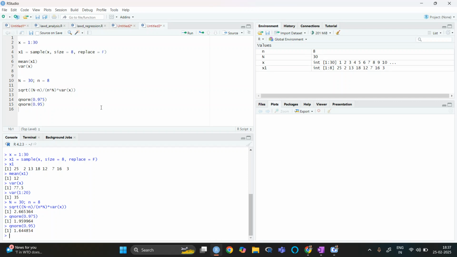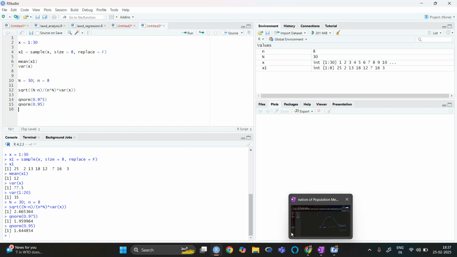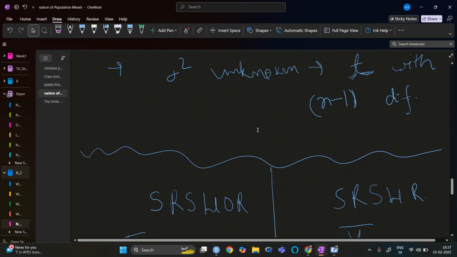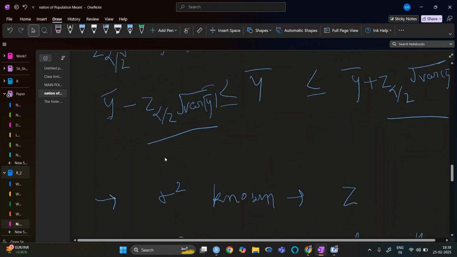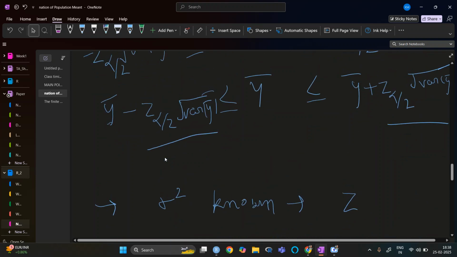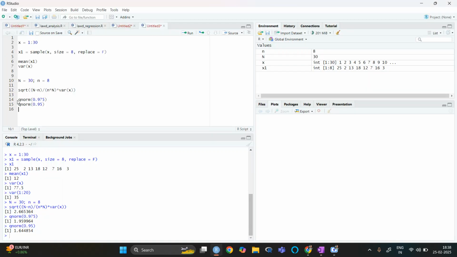So next, we have understood this. Here, if I multiply this with 95 percent, that means I am taking the 90% coverage interval, because alpha is basically half of it. So for half of it, we will take the qnorm of 0.975. Okay, so the left hand side we will remain with qnorm.